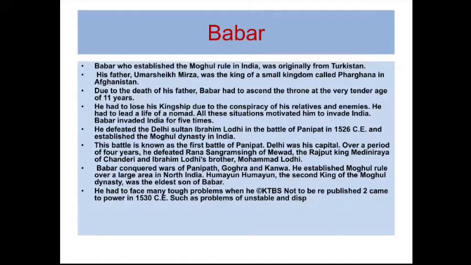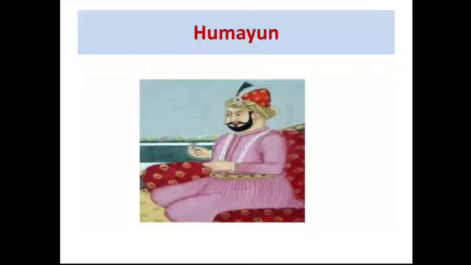The entire kingdom was divided into sarkars, or provinces, and parganas. Cavalry, infantry, and elephant divisions were there in the army, and Sher Shah divided it very neatly. Among these, the cavalry was powerful.